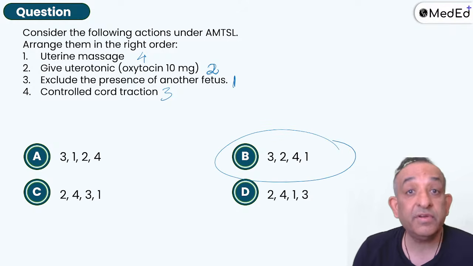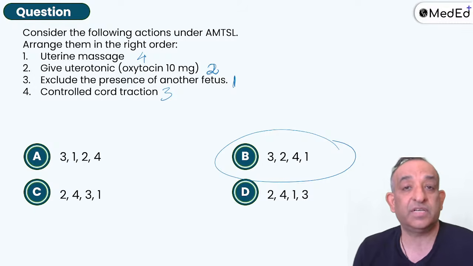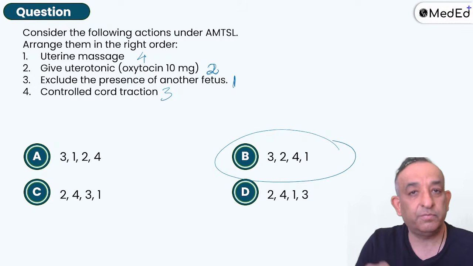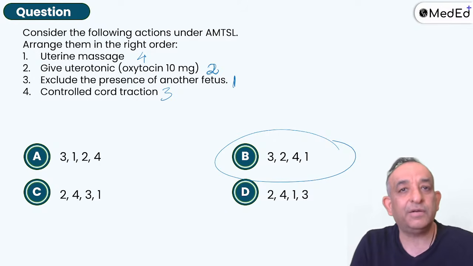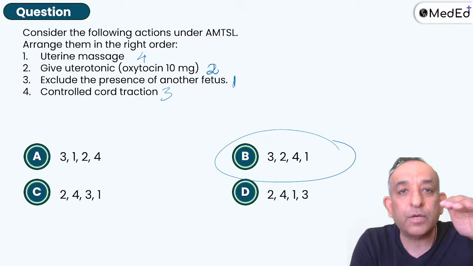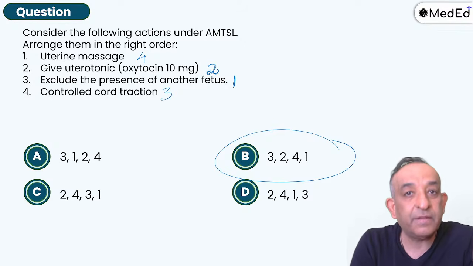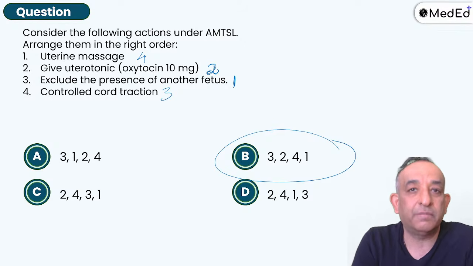Guys, we will give a uterine massage. You have to give a gentle uterine massage, because that promotes contraction. You will not put a hand in the vagina and a hand on the abdomen and do a bimanual compression of the uterus. That's very painful. So we don't do a bimanual compression.